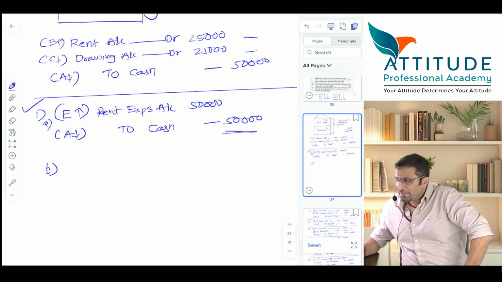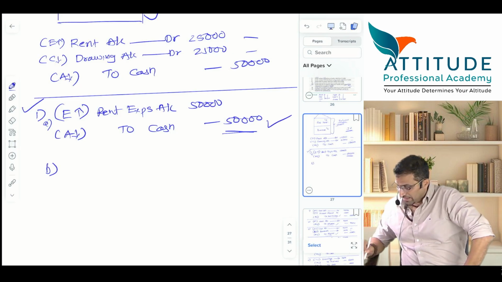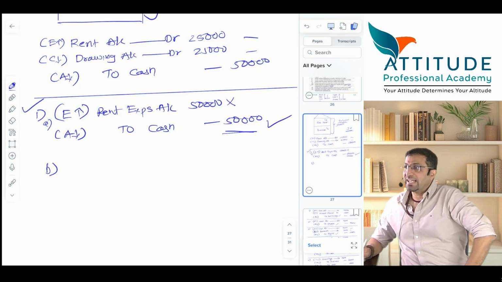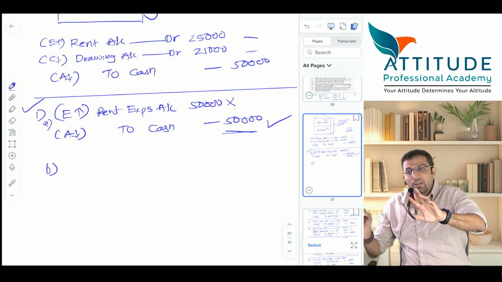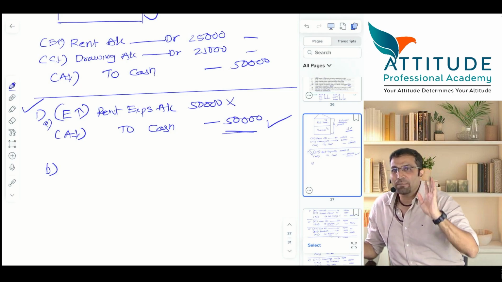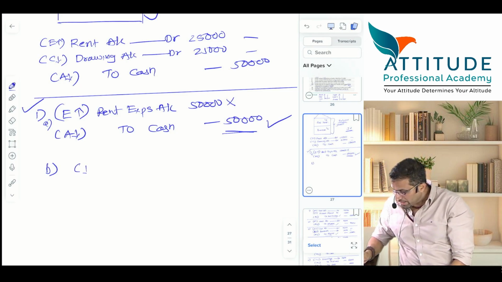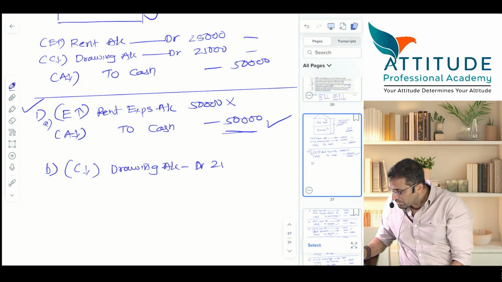Cash account credit 50,000, is it correct or not? It is correct. Rent account debit is wrong. So only rent you adjust, with what? Drawings. Tell me, what are the drawings? So drawings debit, capital reduces.